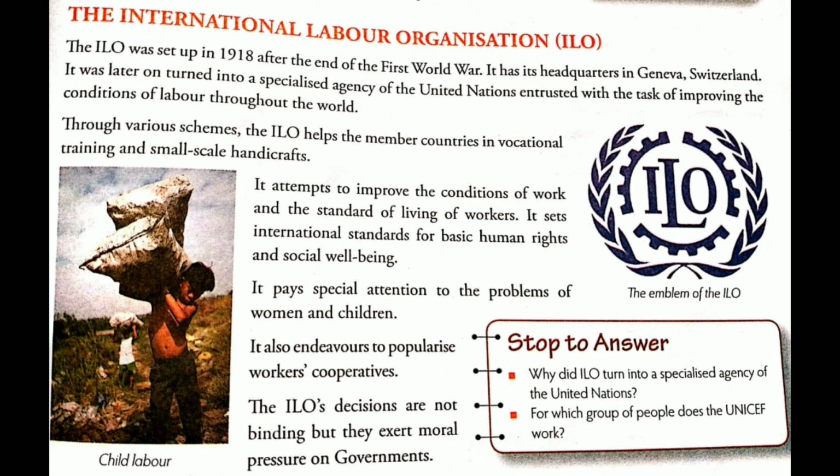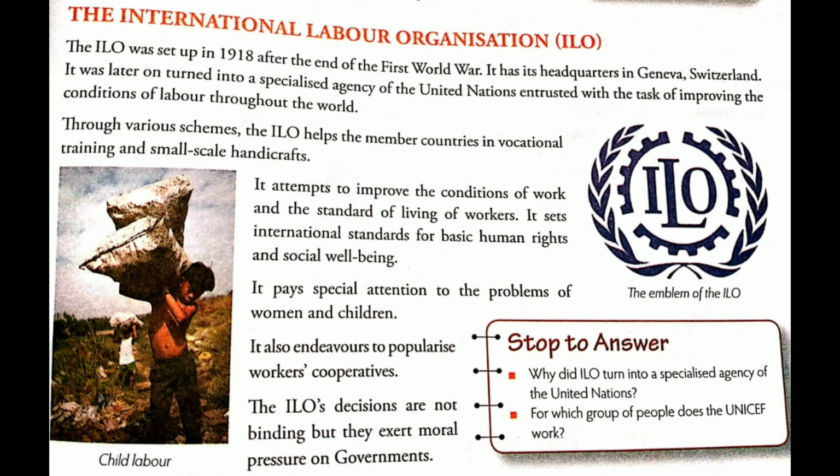We have seen how in the early stage the workers had poor living conditions, no proper house, sanitation, or food. So the UN also targets to provide better sanitation, better hygiene, and a better working place for the workers in the factories. It sets international standards for basic human rights and social well-being. So it also provides the basic rights that a worker has, a standard all over the world. It pays special attention to the problem of women and children.